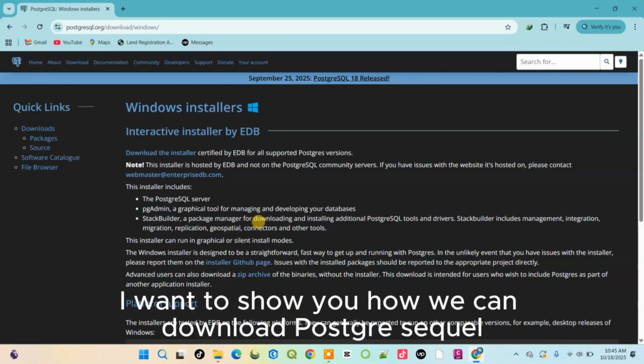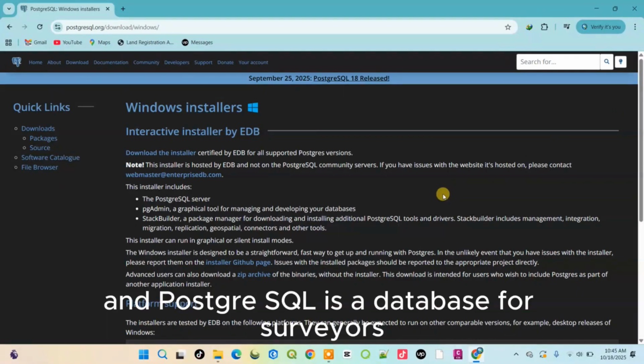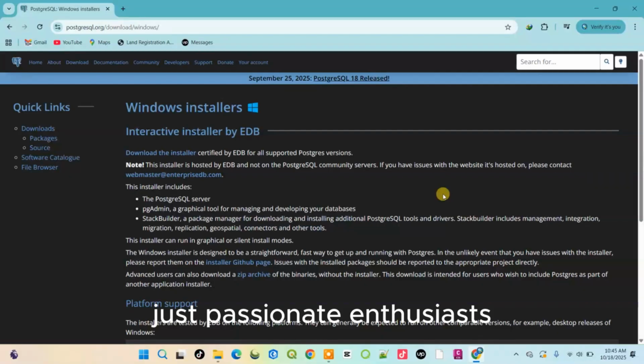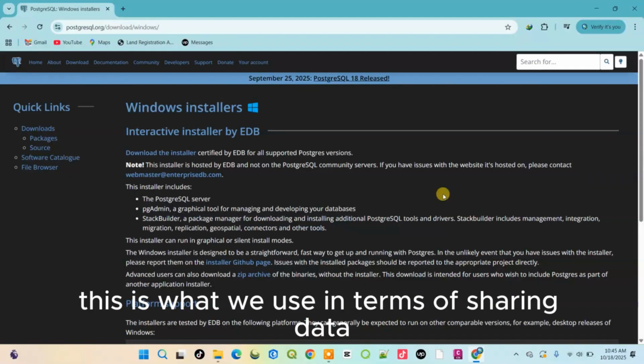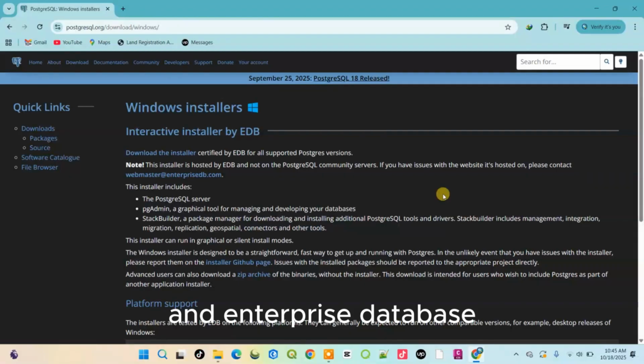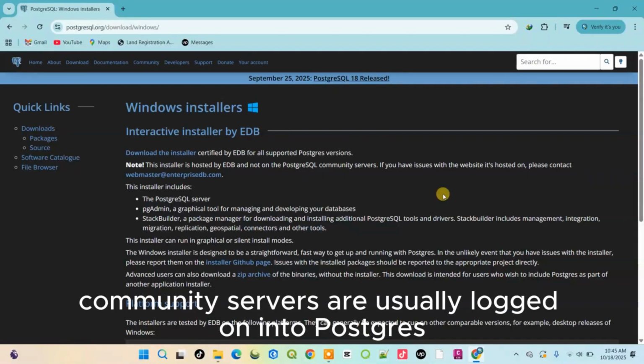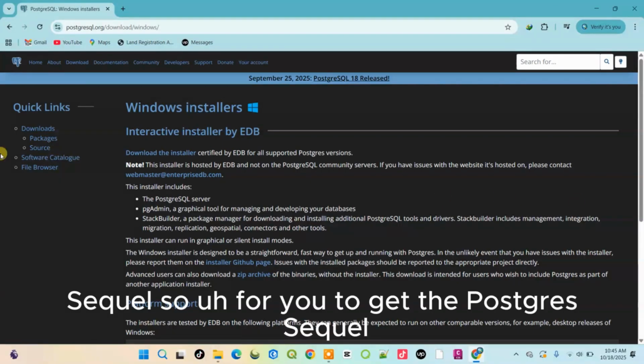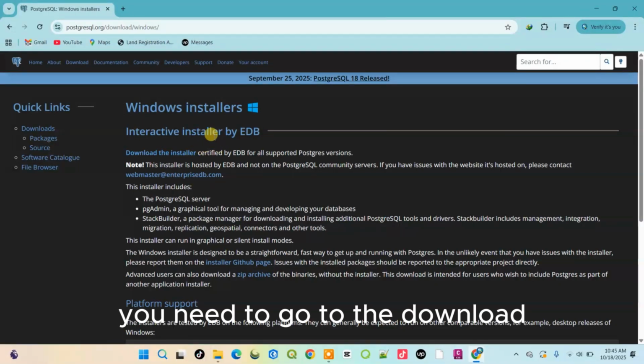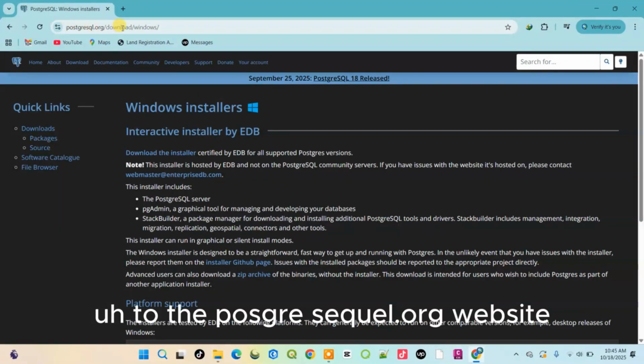Good people, so today I want to show you how we can download PostgreSQL. PostgreSQL is a database for surveyors and geospatial enthusiasts. This is what we use in terms of sharing data, and enterprise database community servers are usually logged on into PostgreSQL. So for you to get PostgreSQL, you need to go to the postgresql.org website.